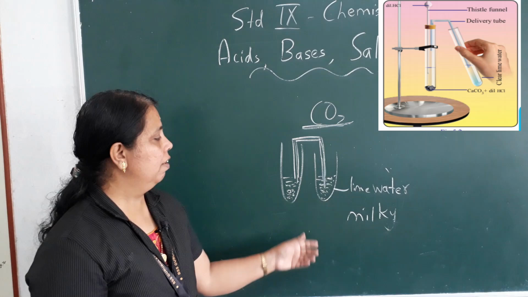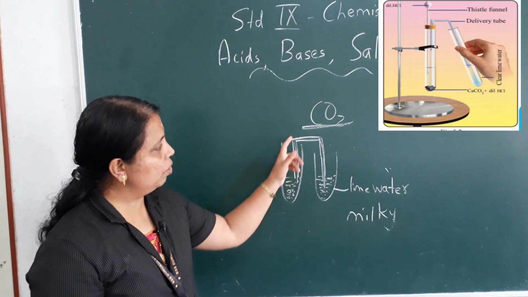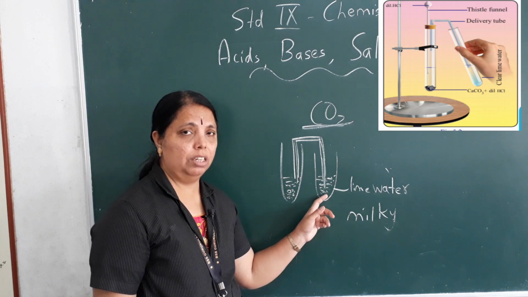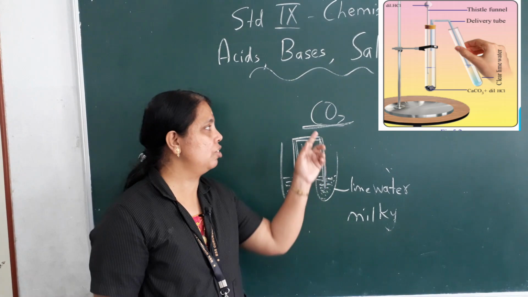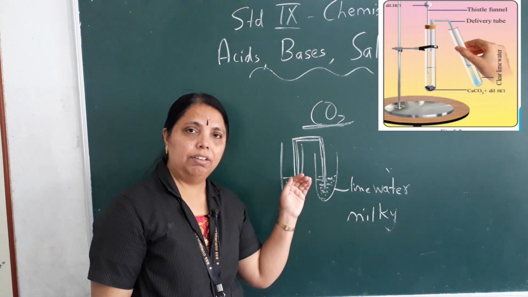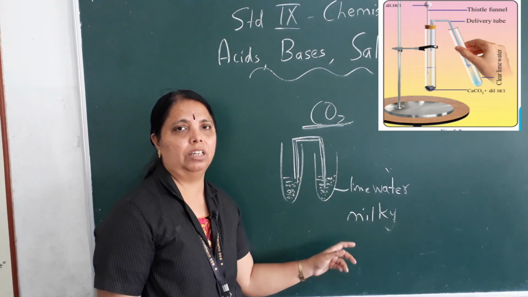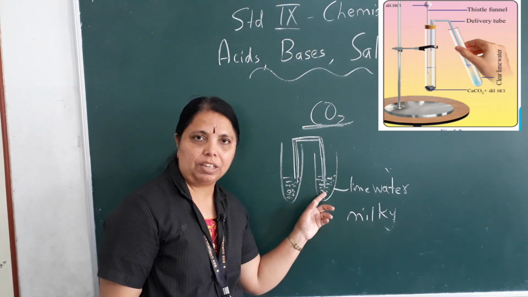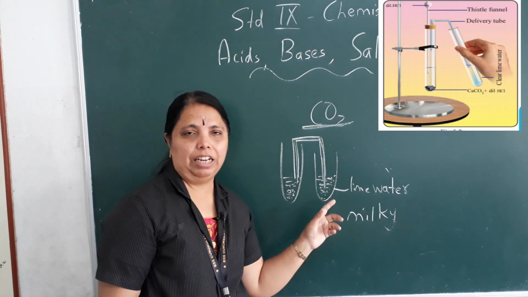Once again I repeat, when marble pieces, that is calcium carbonate, react with acid, carbon dioxide gas comes out. It reacts with lime water and turns it milky. So if I ask you in the question, what is the identification for carbon dioxide gas? You must be able to tell the answer: when carbon dioxide is passed into lime water, it turns milky. The calcium hydroxide that was like plain water will turn milky, like milk, only when carbon dioxide reaches lime water.